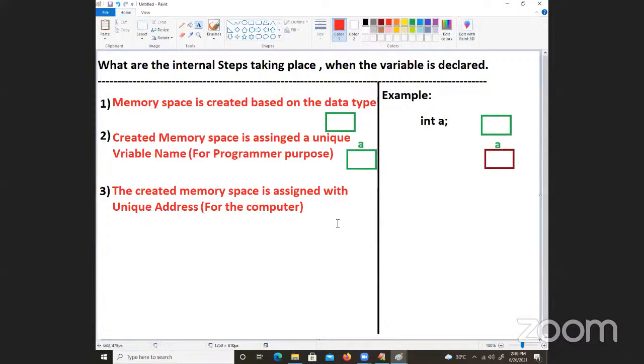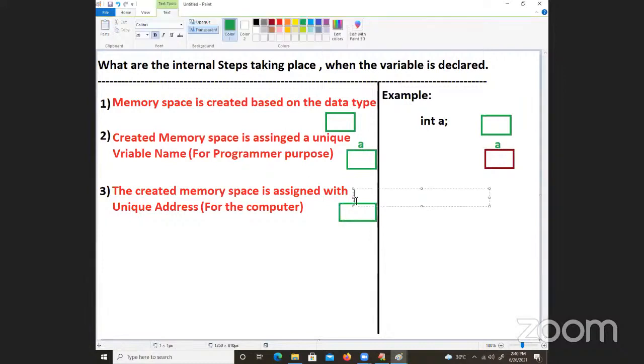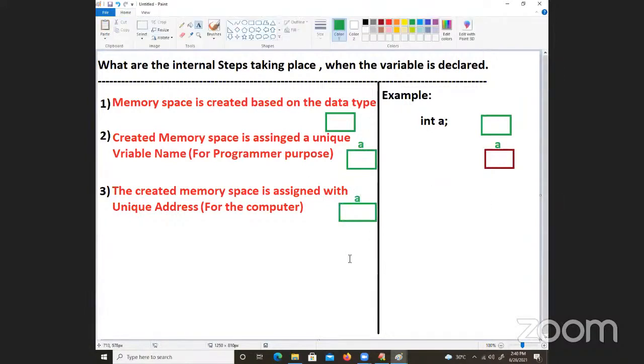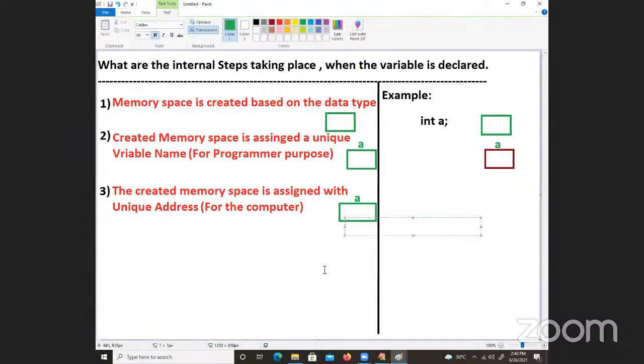Right? So coming to the next discussion, we will go for this part. I'm writing here: a variable is already there, and it is going to contain some address. What is that address? I will show you the address also in our program. For example, 3456. What is 3456 called?